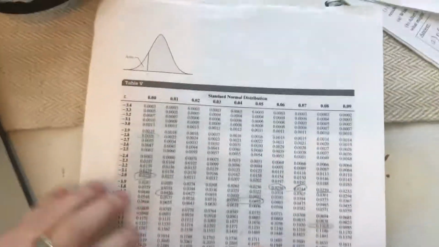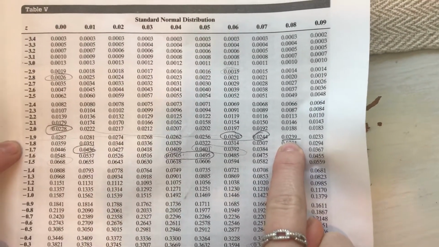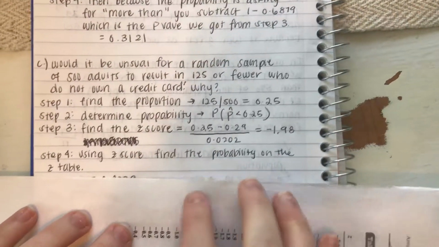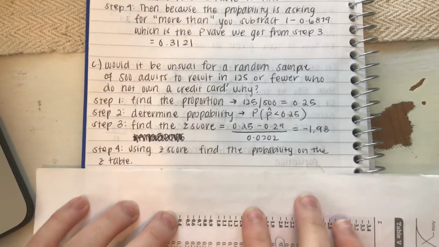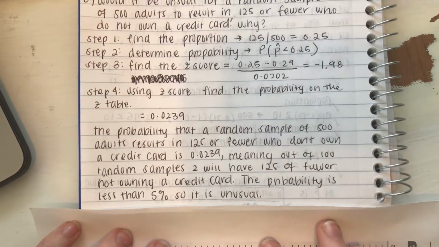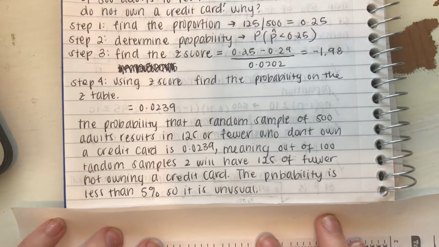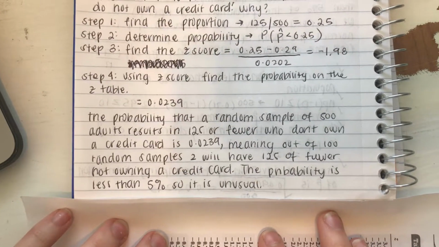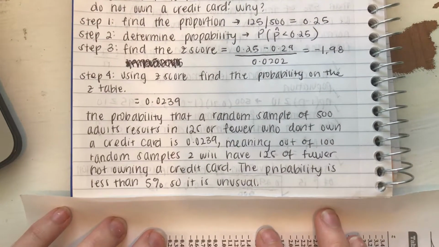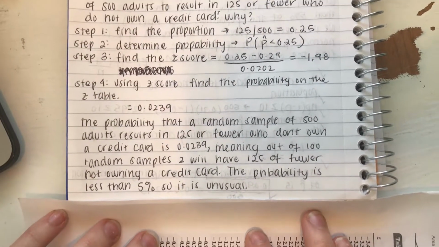Then we use the z-table to find the corresponding p-value. You look at negative 1.98, and that is 0.0239. Since the question is asking for fewer, we don't have to do 1 minus. And why? The probability that a random sample of 500 adults results in 125 or fewer who do not own a credit card is 0.0239, meaning out of 100 random samples, only about 2 will have 125 or fewer not owning a credit card. Since the probability is less than 5%, it means it's unusual.